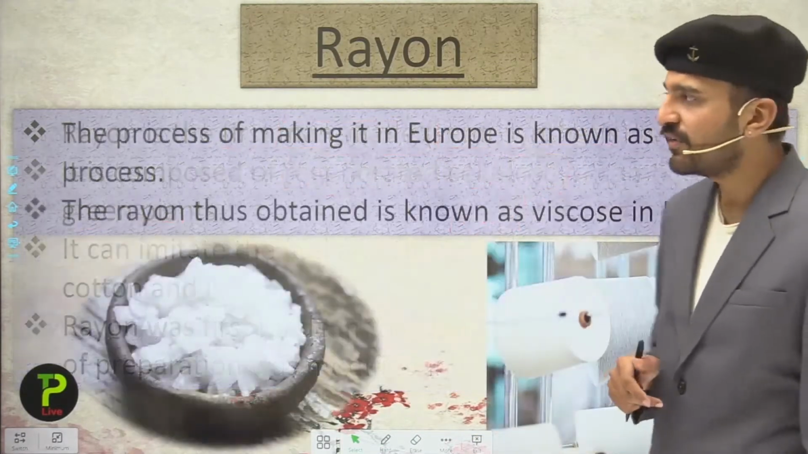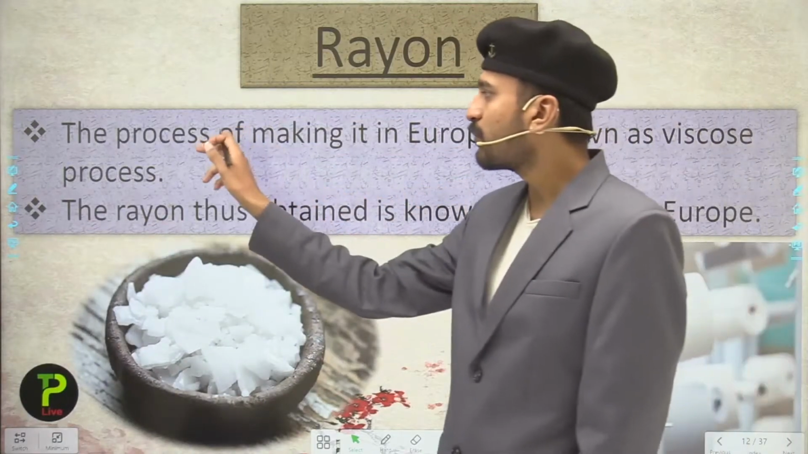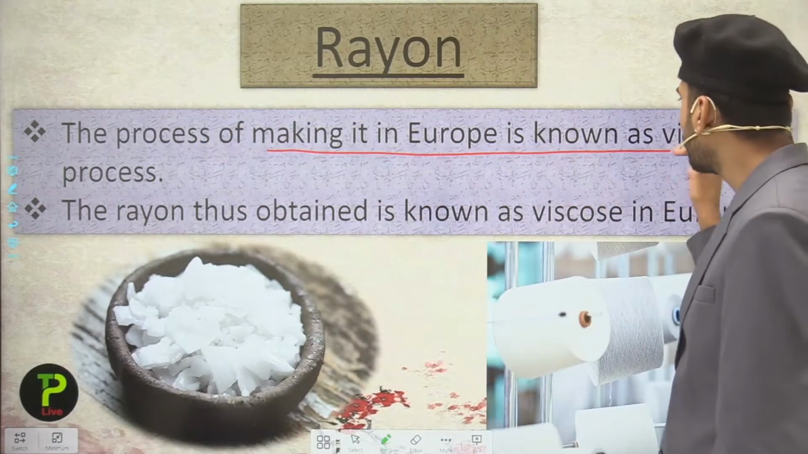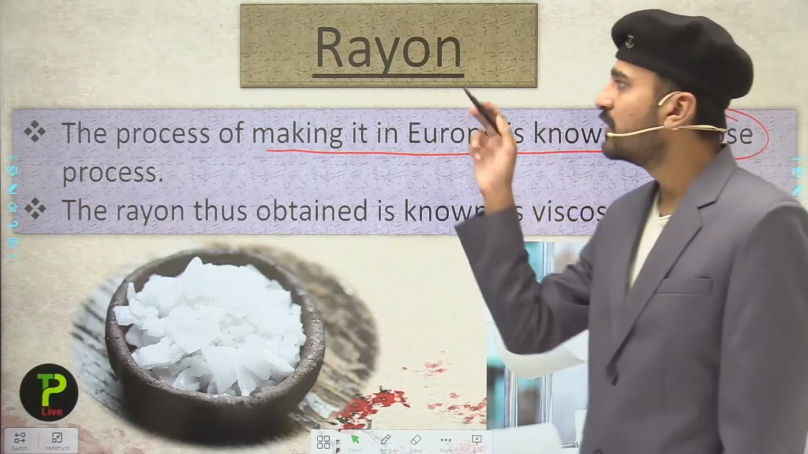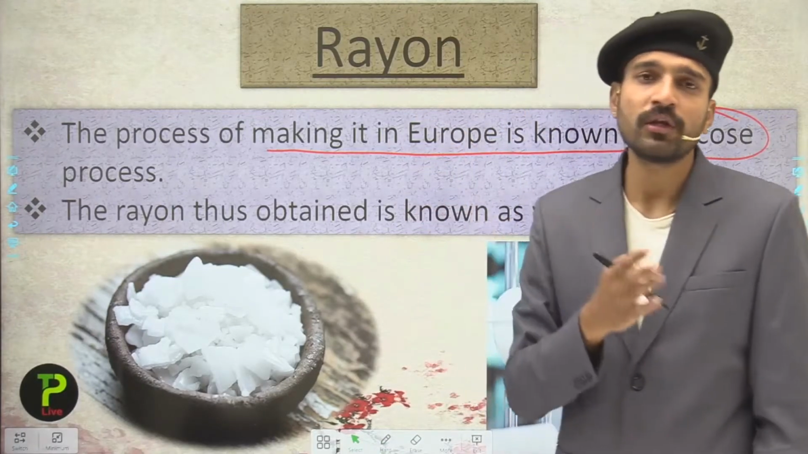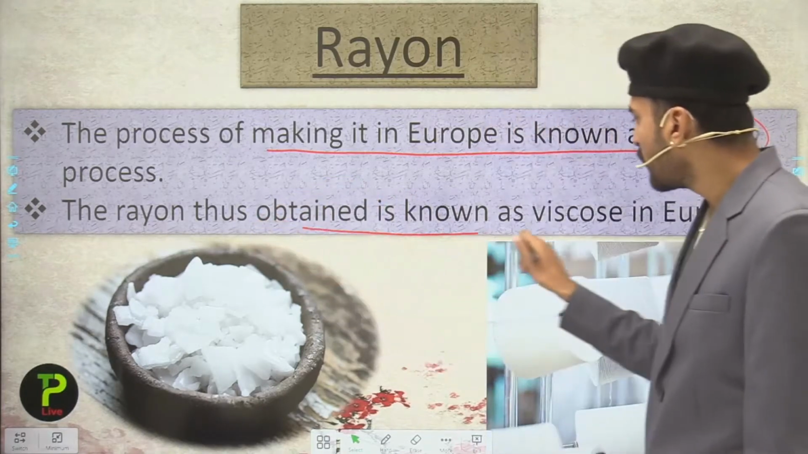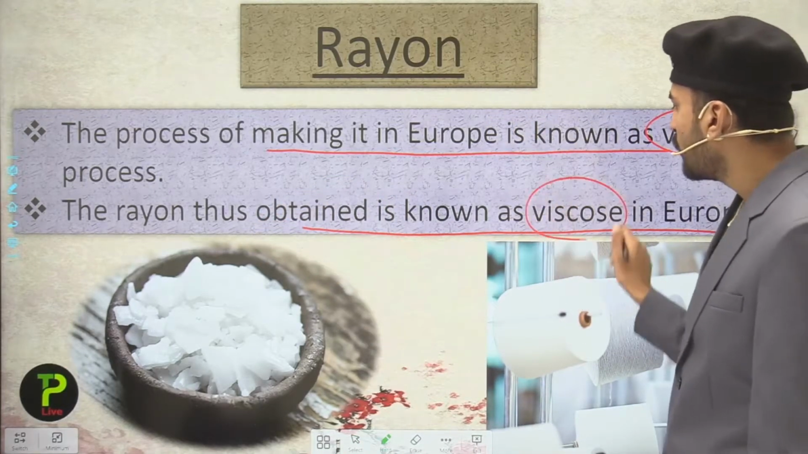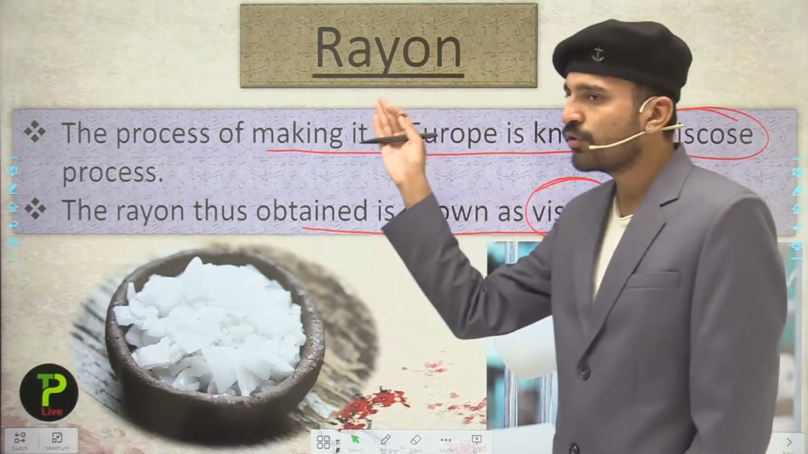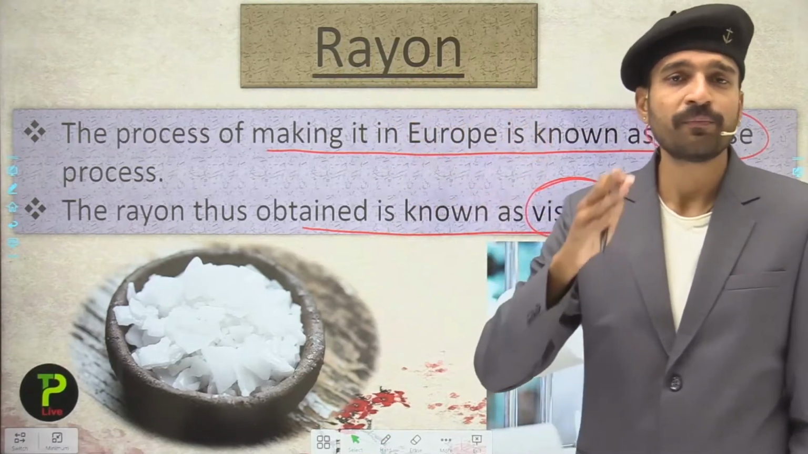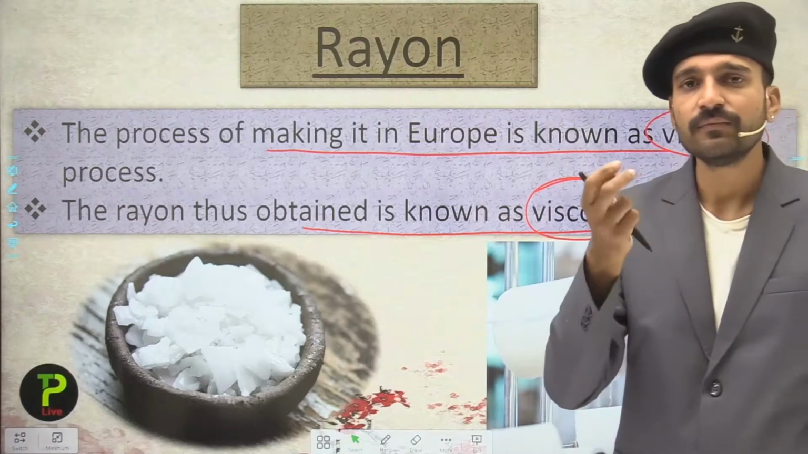So what are the different names that we use here? The process of making it in Europe is known as viscose. So here we have another name: rayon is also termed as viscose in Europe. So the rayon thus obtained is known as what? That is viscose in Europe. So if you use the name rayon, artificial silk or viscose, we are saying the same thing.